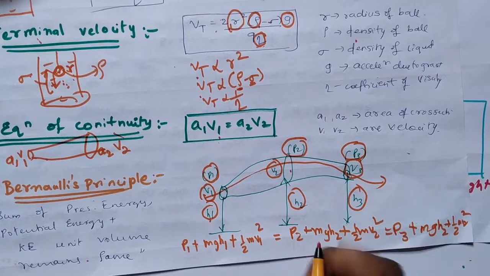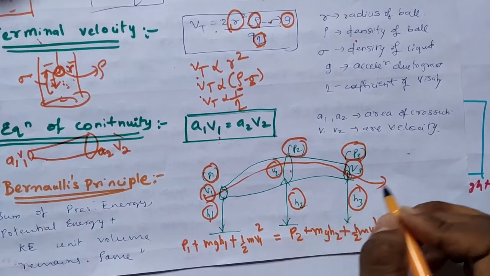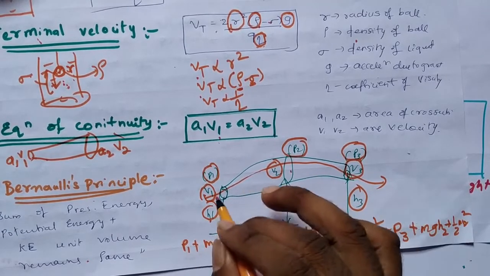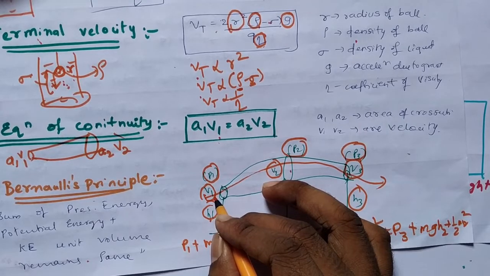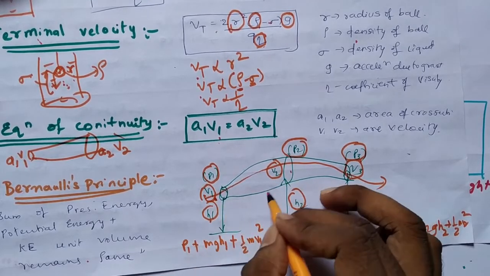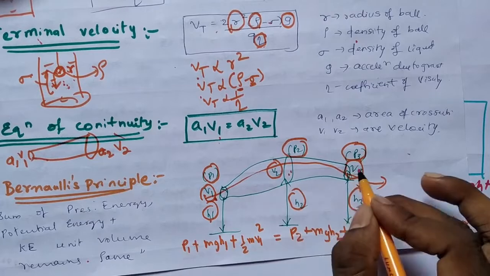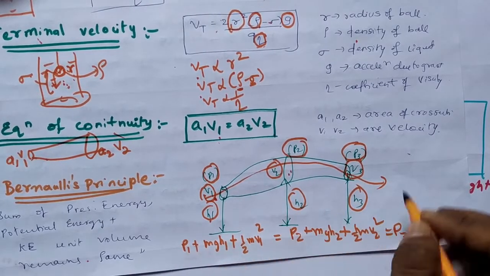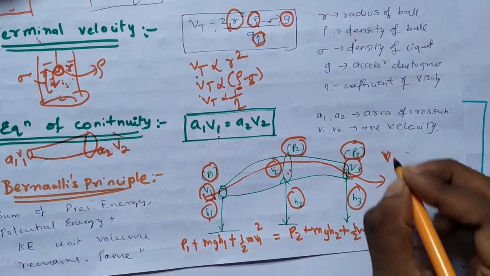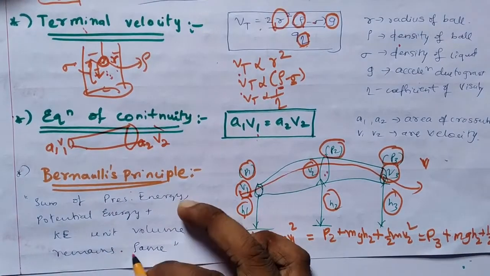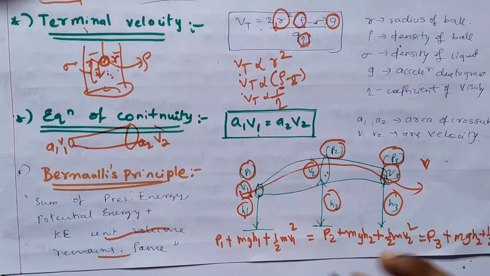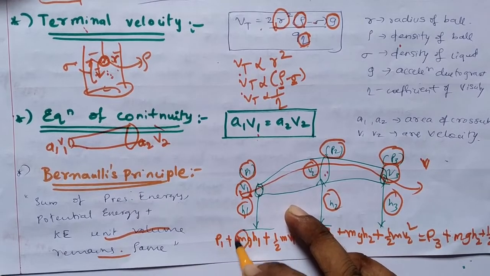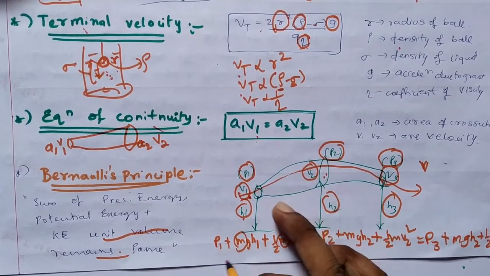At all the conditions, the total energy should be the same. The sum of pressure energy, potential energy and kinetic energy should be equal at condition one, here, and at condition two, there. If you divide this whole quantity by volume, that is, per unit volume as you have taken here, the energy per unit volume remains constant, since you get m by v.